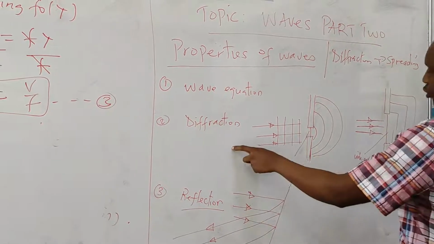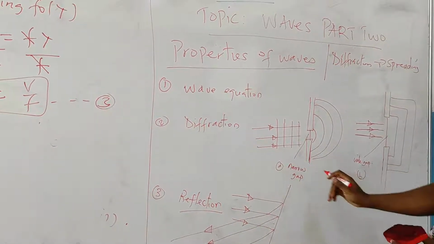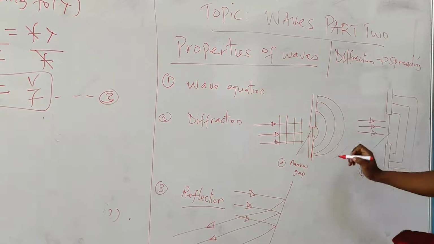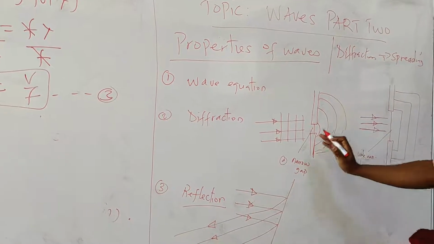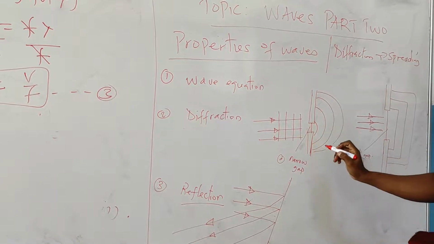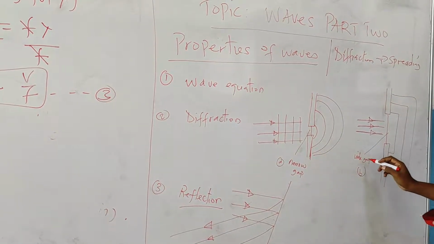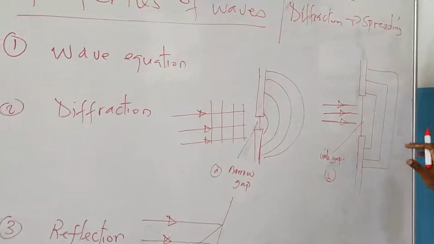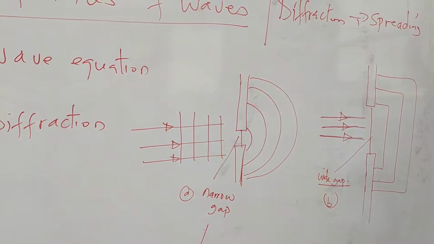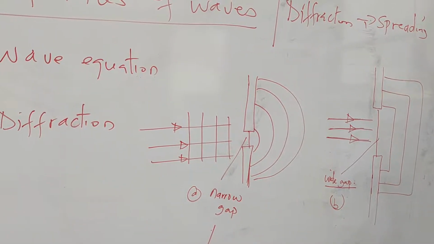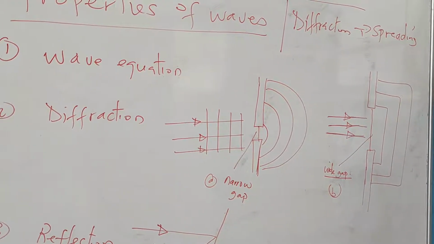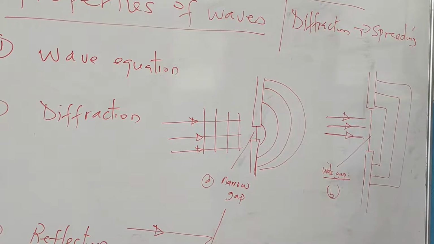Now, looking at the diagram of diffraction here, this is our diagram A and our diagram B. In diagram A, we discover that the wave front forms a circular part of it because this gap is a narrow gap. Meanwhile, in diagram B, the waveform is a bit sharp at the ends because the gap is a wide gap. So if they ask you for an application of diffraction in physics, we know that diffraction makes it possible for you to hear people without seeing them.